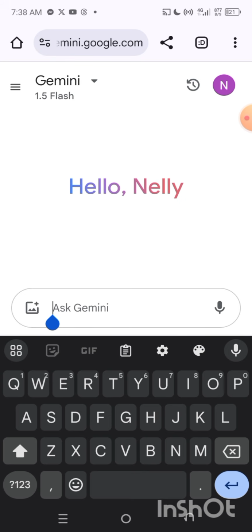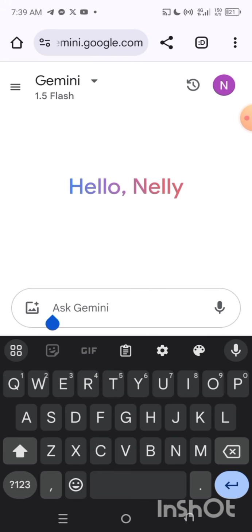Now, Gemini is an alternative for those who ChatGPT is not working for on their phone. They can use Gemini to get this particular prediction. So if ChatGPT is not working on your phone, you can use Gemini to get predictions for yourself. Okay, so without wasting your time, let's get started.